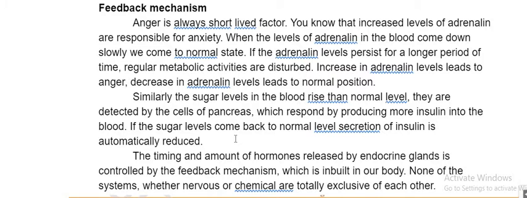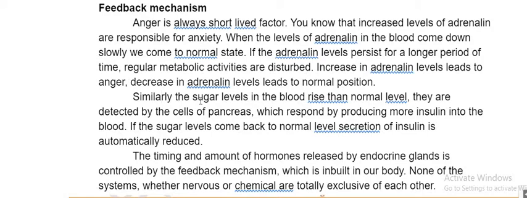Until when? Until our sugar levels come down. Whenever your sugar levels come down, it automatically stops releasing insulin. So there is a feedback mechanism. It keeps checking whether it is higher or lower. If high, release. If low, stop.